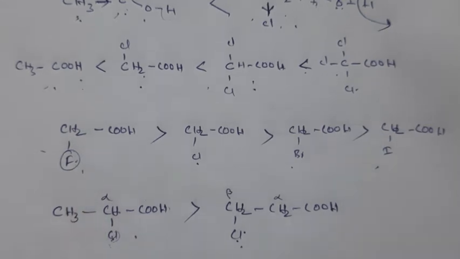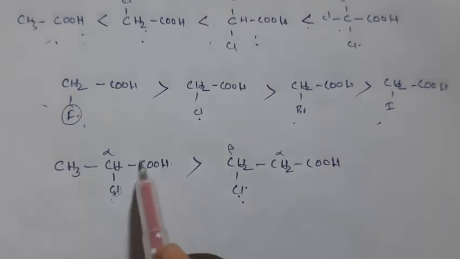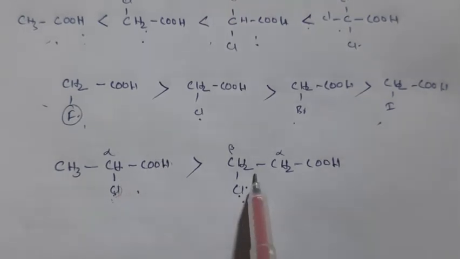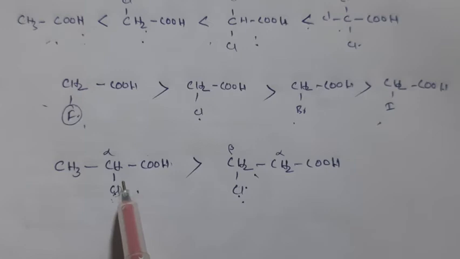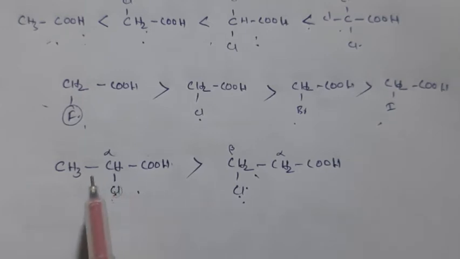So again it depends on the distance from the carboxylic group. More distance means weak acid, less distance means more acidic in nature, right? These are about aliphatic carboxylic acid acidic strength.